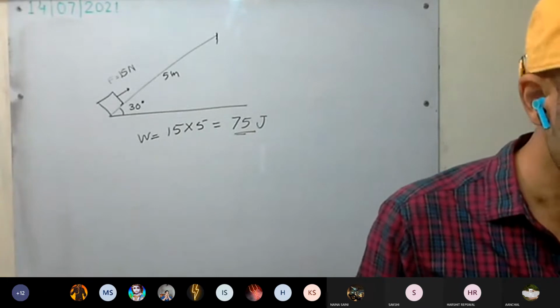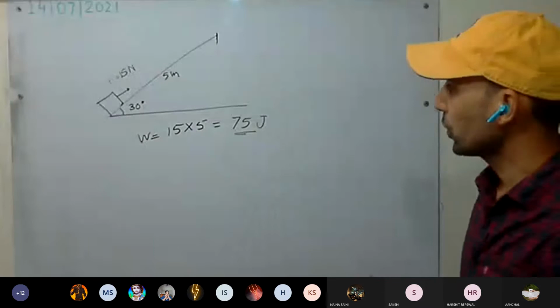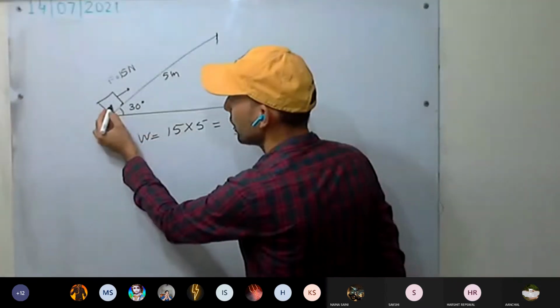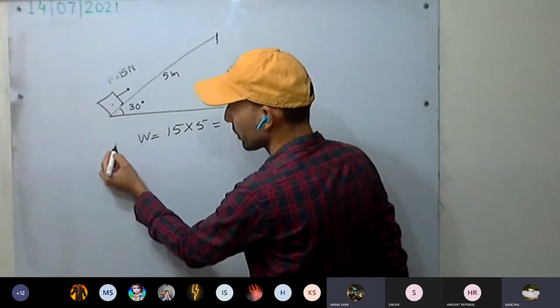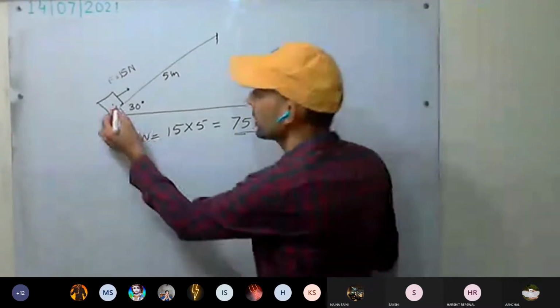You have to calculate the force due to gravity. What is the force due to gravity on the body? The force will be mg, in this direction. I use a different color this time. Force due to gravity will be in which direction?